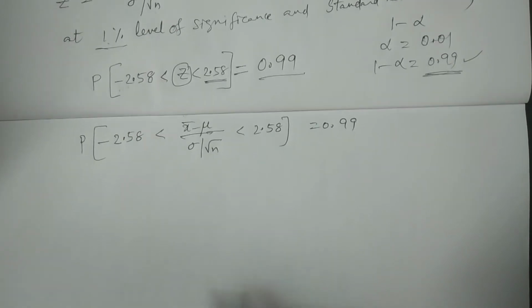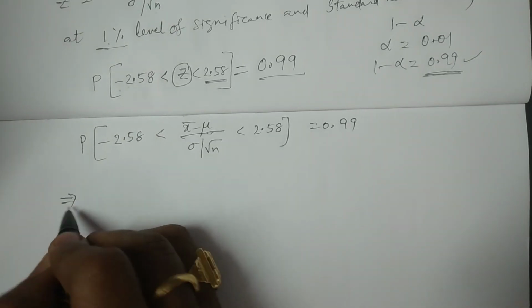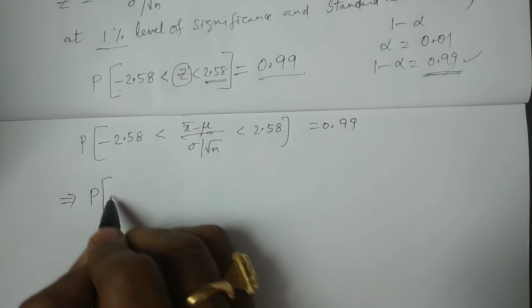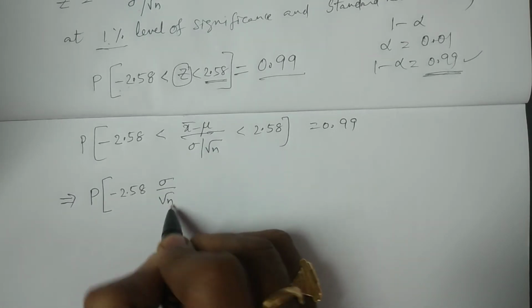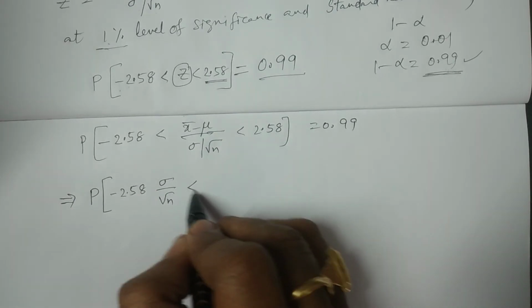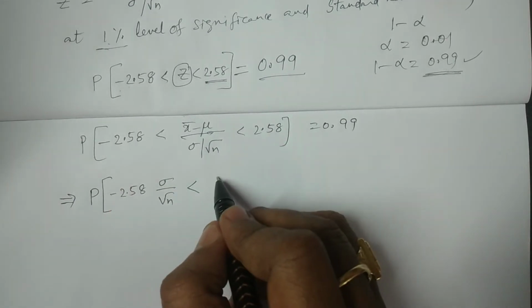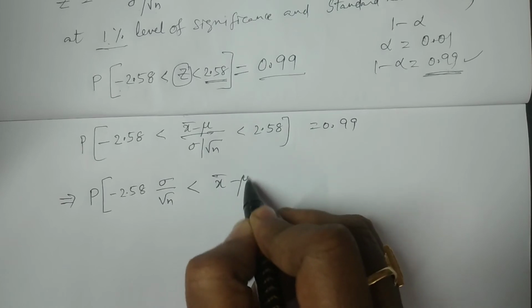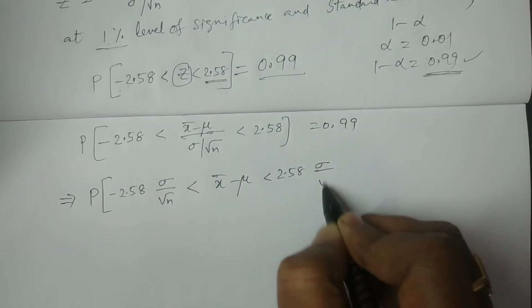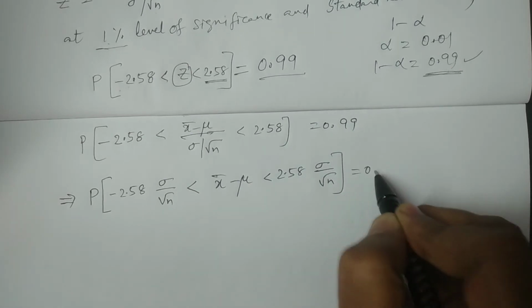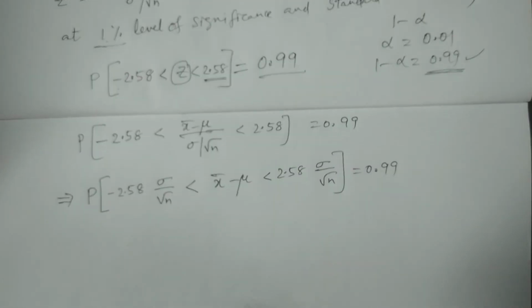Simplifying further, taking sigma by root n to the other side, the probability of minus 2.58 sigma by root n less than x bar minus mu less than 2.58 sigma by root n is 0.99.